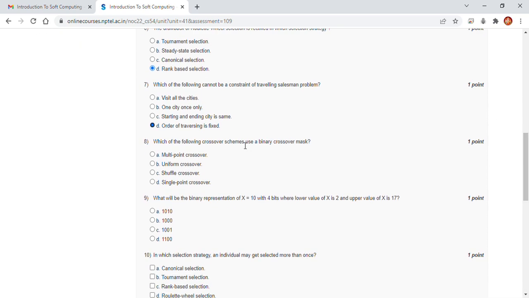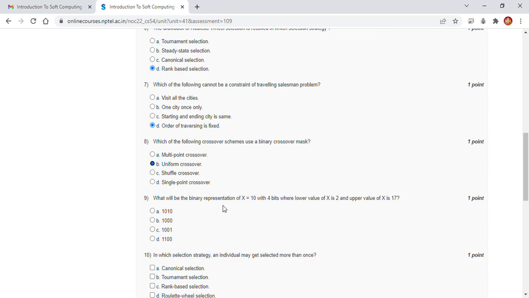Which of the following crossover schemes uses a binary crossover mask? Uniform crossover, because it uses the mask properties. So here the answer is uniform crossover.